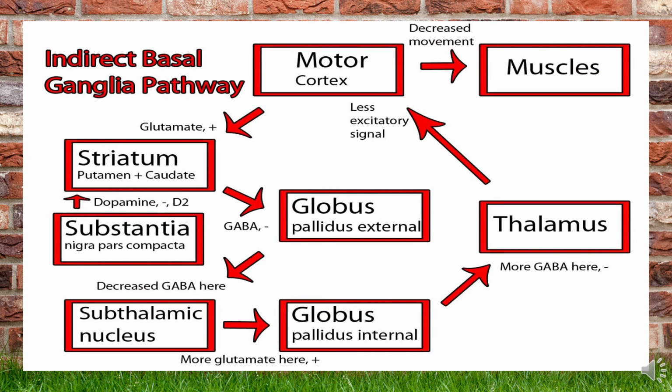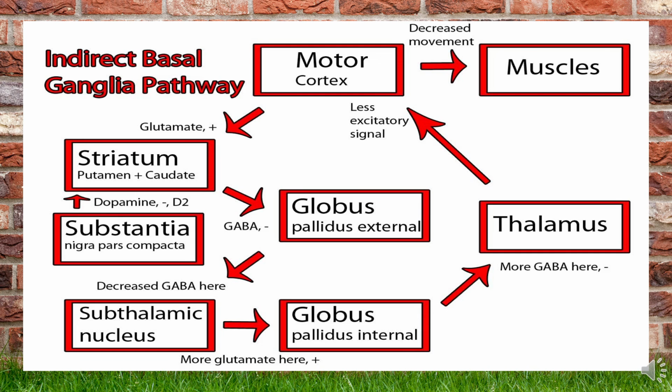The motor cortex is going to stimulate the glutamate from the striatum. Since the muscle wants to inhibit an action, the stimulus is given to the globus pallidus externus as well as to the substantia nigra. But from the externus, the GABAergic fibers are going to inhibit the subthalamic nucleus. This subthalamic nucleus is going to synthesize more glutamate on the globus pallidus internus. This is going to inhibit the GABA synthesis on the thalamus.